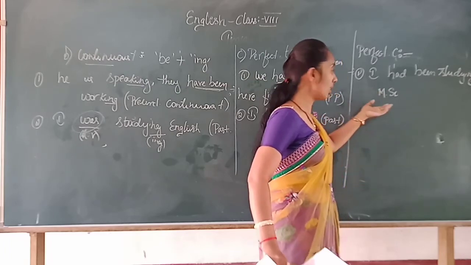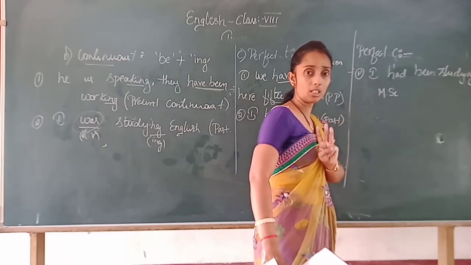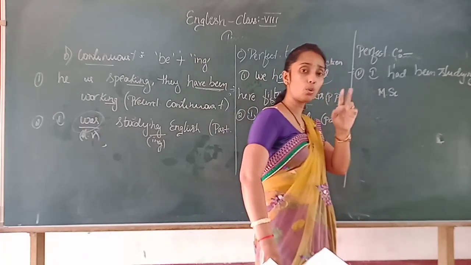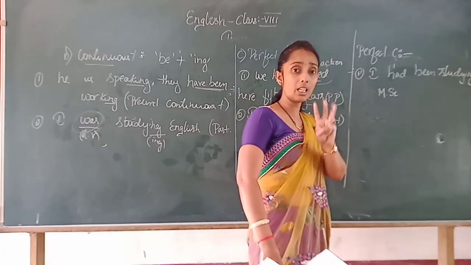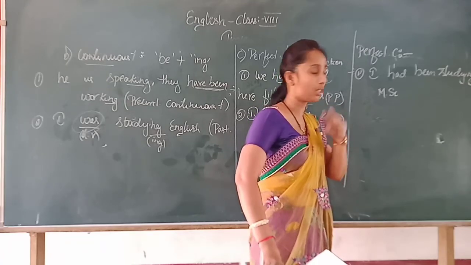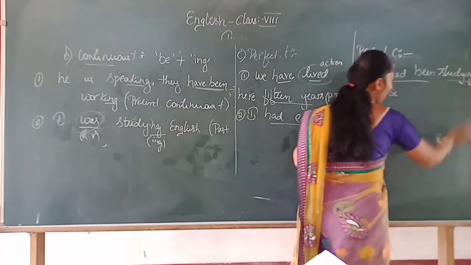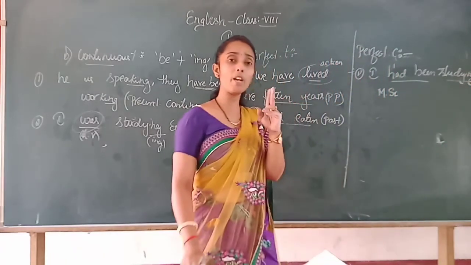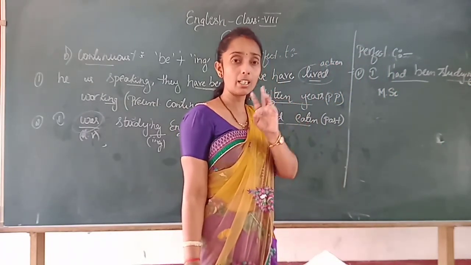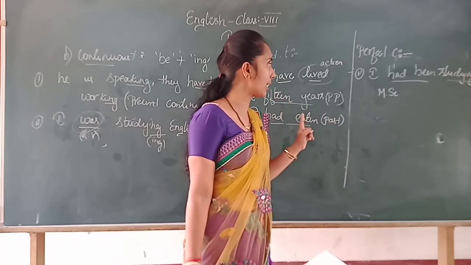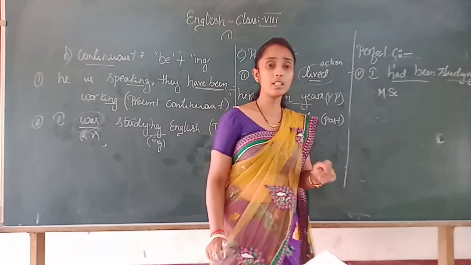So because the MSc course is 3 years, I hope you know that. So that first year you have started, the first 2 years become a past tense and the third year of MSc is a present tense. So that you have used here I had been studying, continuity, where the 2 years of action have been completed and the third year of action is still going in the present. That is the example for perfect continuous tense.